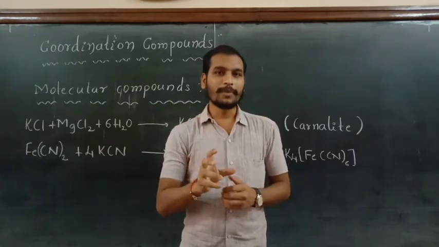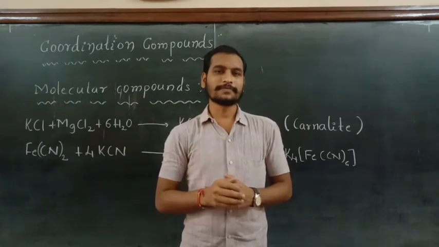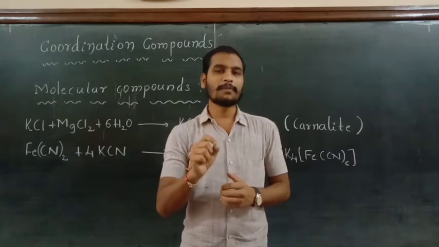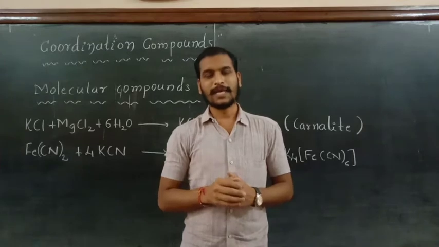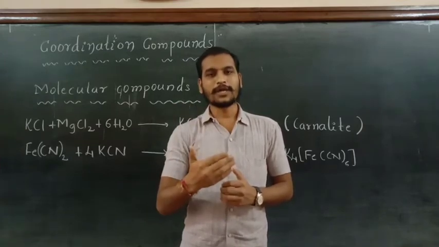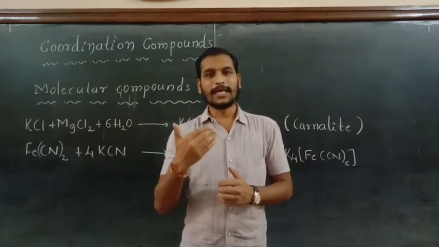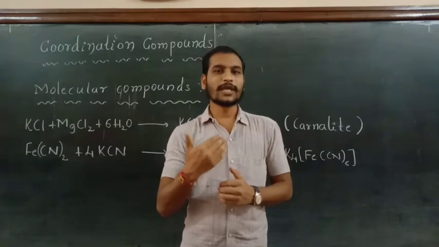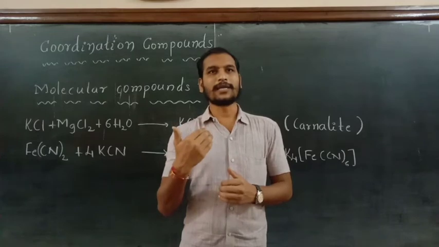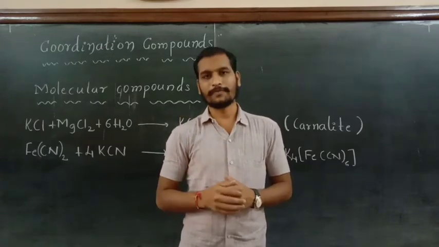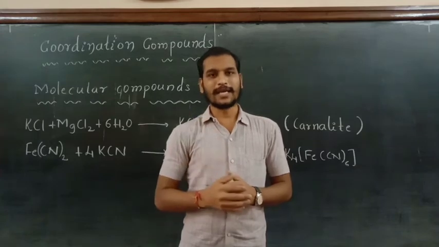And this hemoglobin is nothing but a coordination compound or a complex of iron. And this hemoglobin is going to transport the oxygen to every cell of our body. This is the second reason.